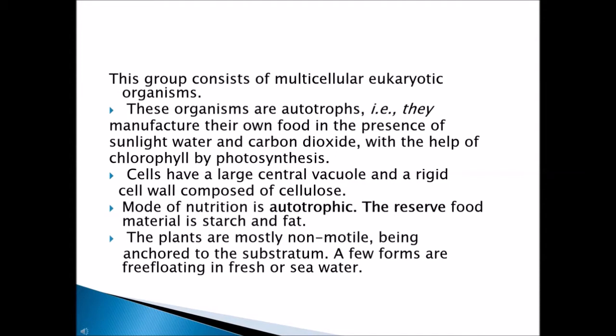The mode of nutrition is autotrophic, that means they produce their own food. After getting the nutrition, the reserve material will be stored as starch and fat. The storing of the nutrients is called reserve food material.